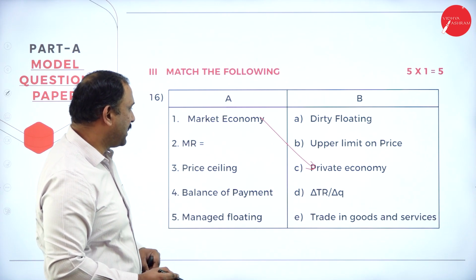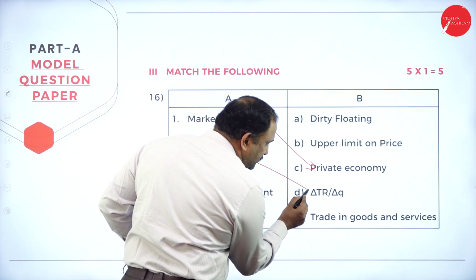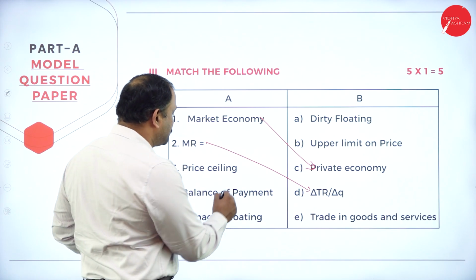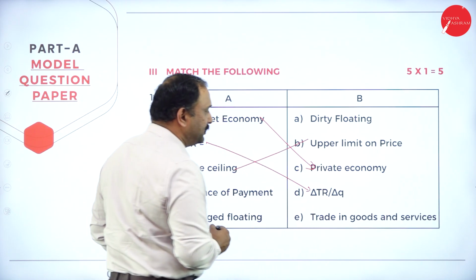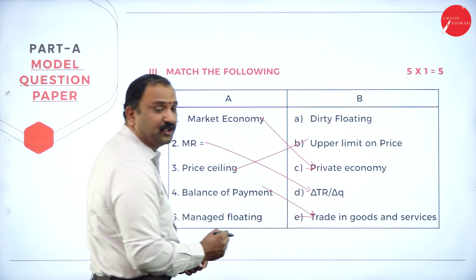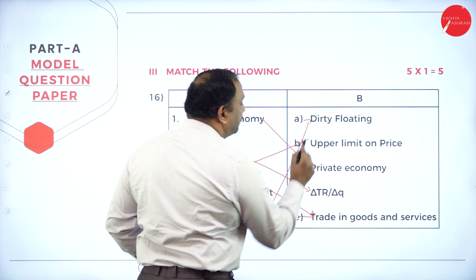MR, that is marginal revenue, is equal to the change in total revenue. Now, price ceiling means the upper limit on the price. Balance of payments comes in the last chapter, trade in goods and services. Managed floating is also known as dirty floating rate.